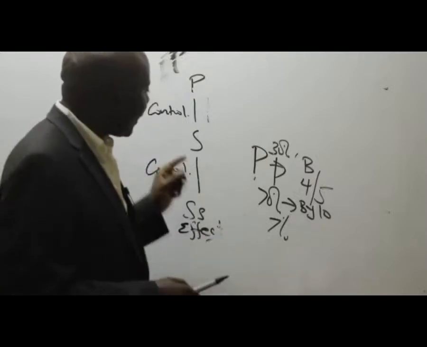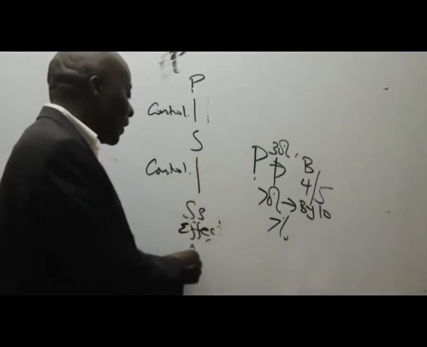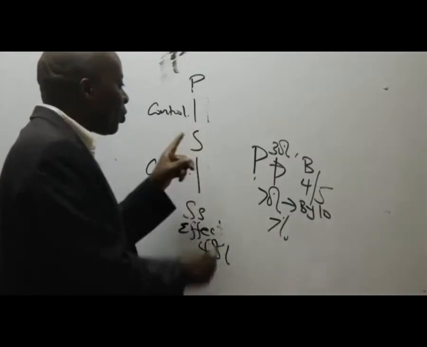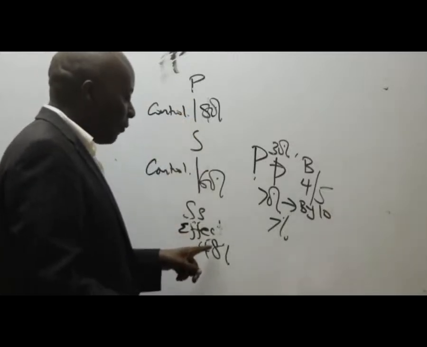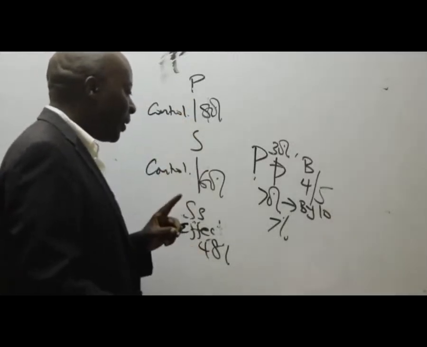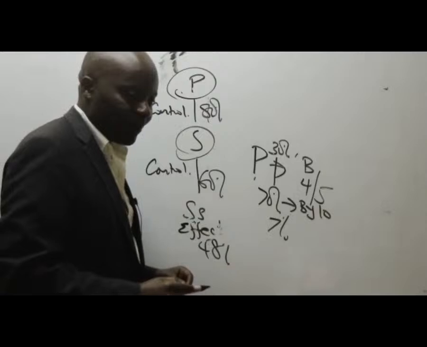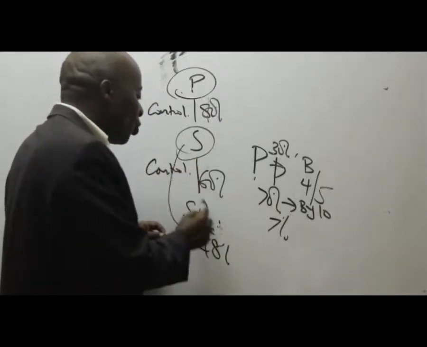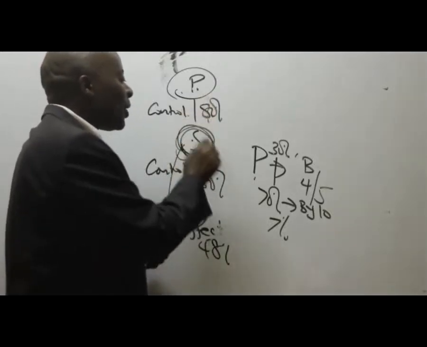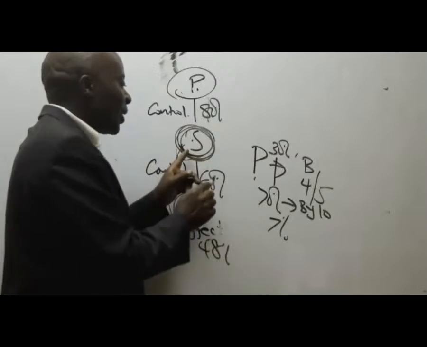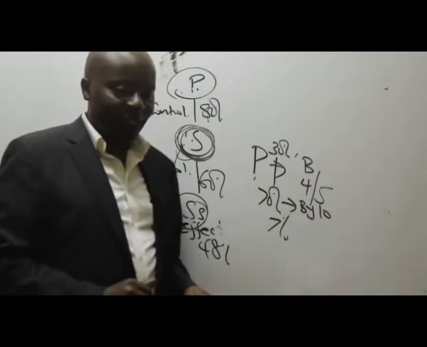So like in this particular case, we have said effectively, P has got what percentage here? Somebody has got 48% in SS because of the 80% here and the 60% there. So P has got 48% in SS. But now, what is happening here? Here, we've been able to control S. And S is in control of who? Is in control of SS. So it means that we as P, because now, for example, we've got majority shareholders, majority directors here, we'll tell majority directors, we want you to go and do this and this in that subsidiary.